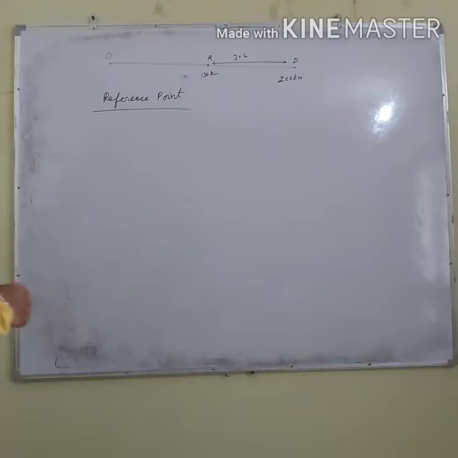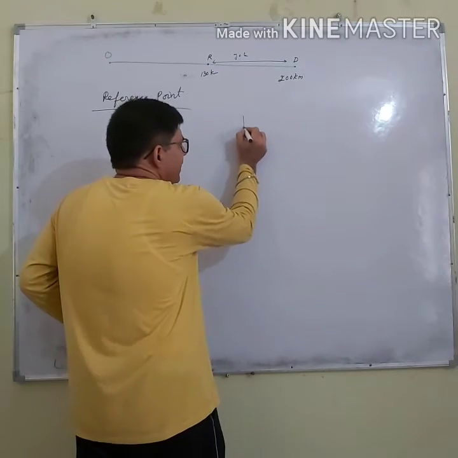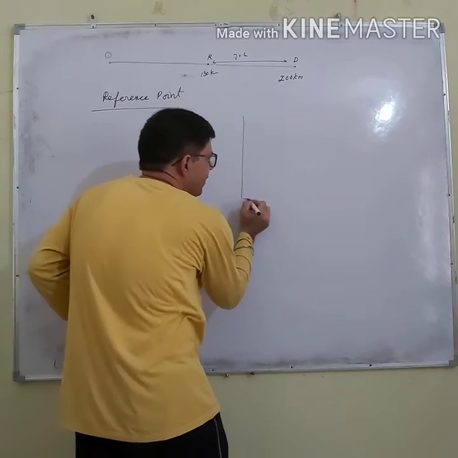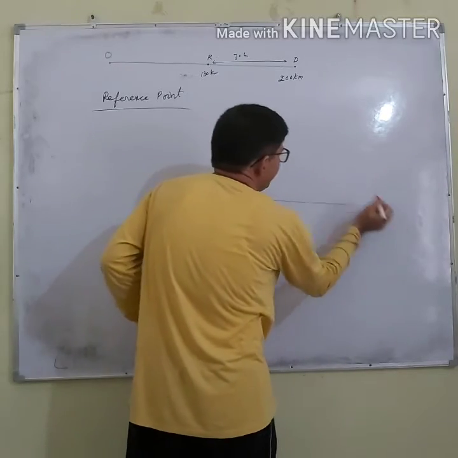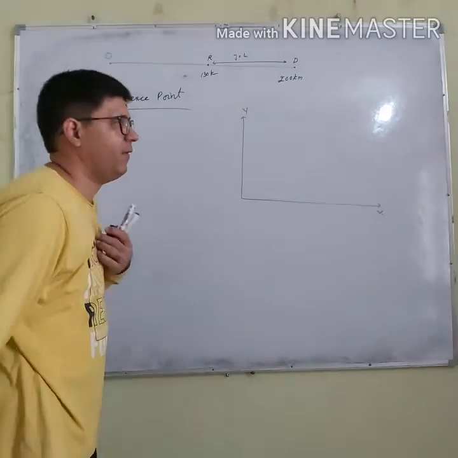Let me explain further. Let us say we have two axes, the x-axis and the y-axis.